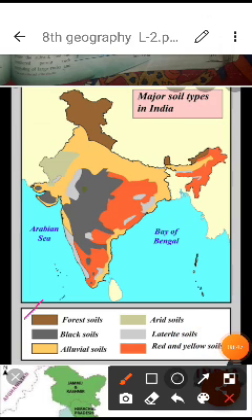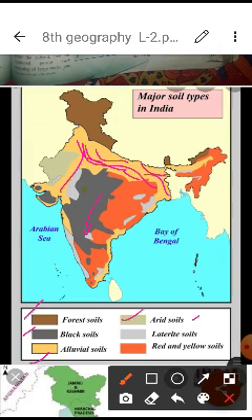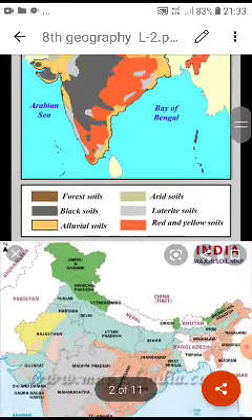Then black soil, this area. Then alluvial soil, which makes the northern plains especially fertile, because of the rivers, you are already aware of it. Now arid means the desert soil, the same thing under a different name, but it is explaining the same thing. Laterite soil we have already talked about above, and the red and yellow soil. Red and yellow means the Deccan place in the country, this area. So by this you can understand.